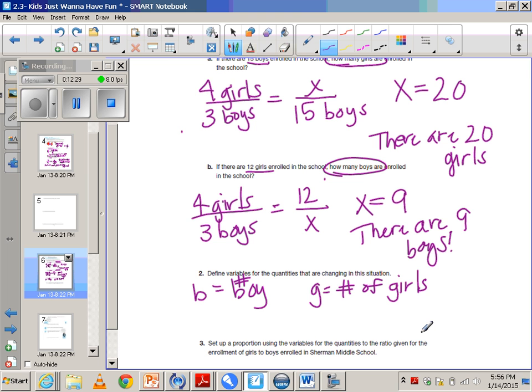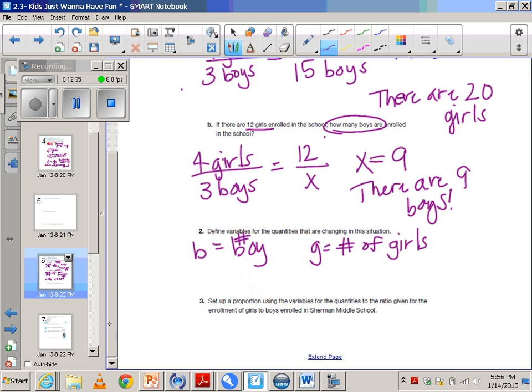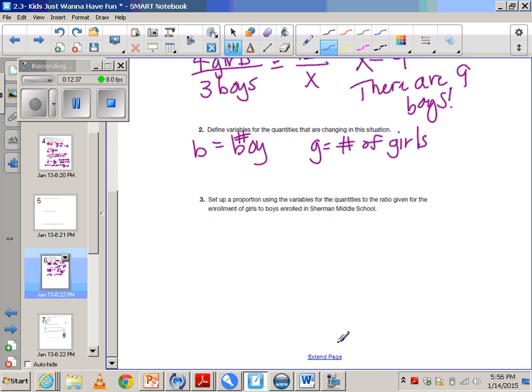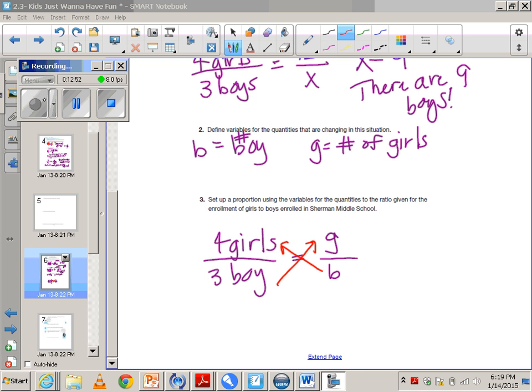Set up a proportion using the variables for the quantities to the ratio given for enrollment of girls to boys at Sherman Middle School. So what that means is we are going to use the numbers that were given to us in the problem, and then we are going to cross multiply again. So we have G here and we have B here for what we set up. So when we cross multiply, we are going to end up with 4B equaling 3G. Oh, it actually doesn't tell us to solve here. So go ahead and go to the next page.